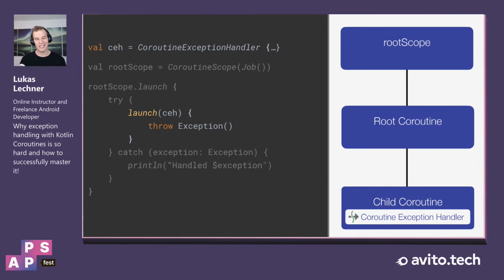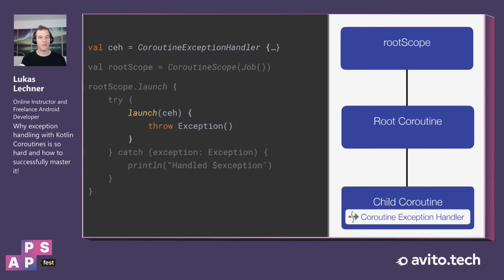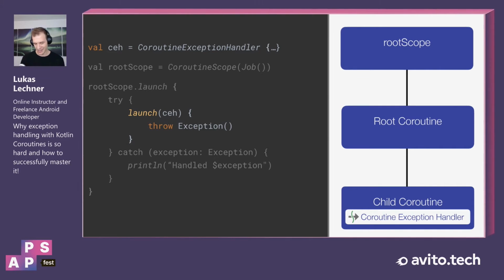So we can simply install it there, right? We can simply pass it to the launch coroutine builder, as you can see in the code, because to every coroutine builder, we can pass some context elements. Therefore, we can simply pass the coroutine exception handler.